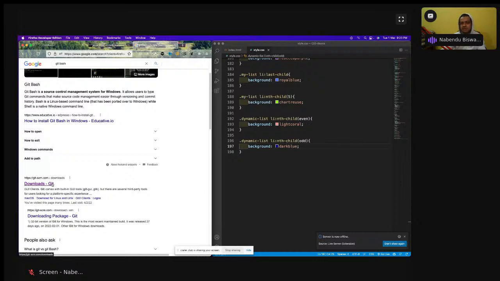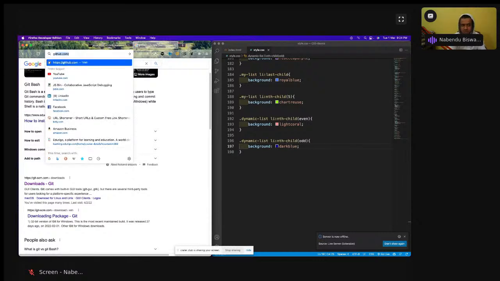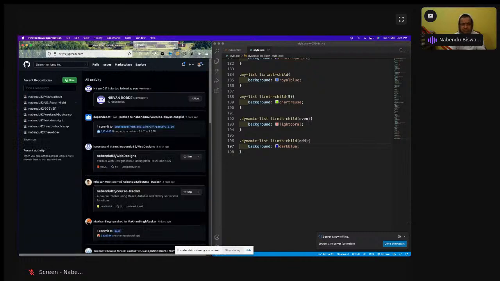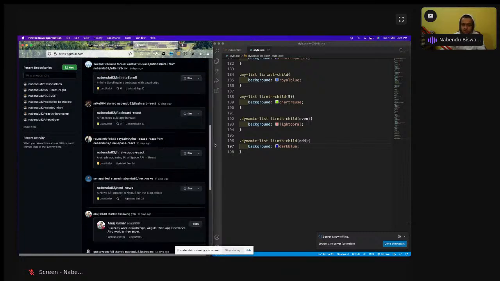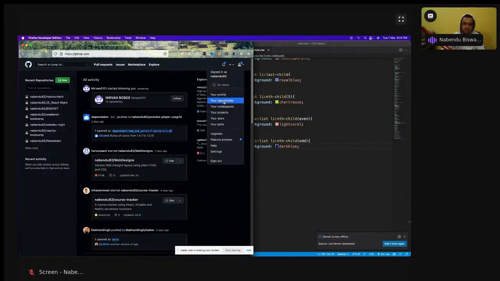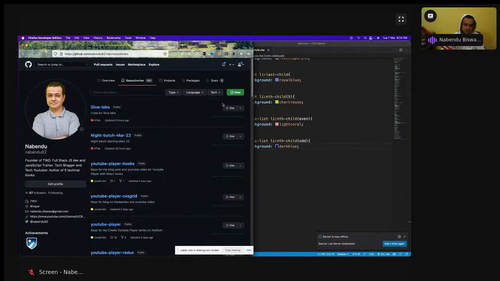Git is a version management system, but Git and GitHub are different. I will tell it in very short because it generally takes time. So you have to go to GitHub and create your profile. GitHub is nowadays from Microsoft, and you come here, create your profile, and then host your code here. If you put your code only on your local machine and you lose this machine, it is gone. So all of your code should be here. If you go to my repositories, I have a lot of repositories. Actually, I have a lot, means a lot.